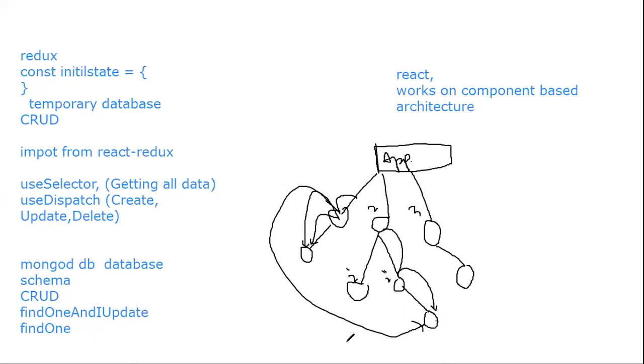Since Redux came into the picture in 2015, and hooks came into the picture in 2018, that's why Redux became so famous. That's why people are used to using Redux with React, and Redux makes things very easy. One more time: Redux came in 2015, and hooks came in 2018. That's why people are used to using Redux.